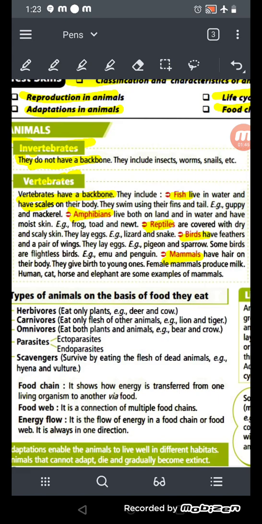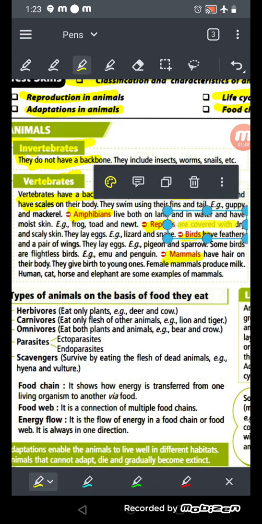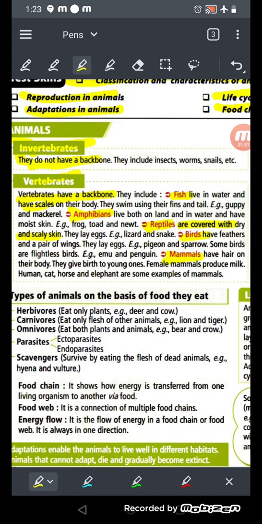Now see the reptiles. Reptiles are covered with dry and scaly skin, like the lizard and snake. Birds have feathers and a pair of wings, and they lay eggs, like the pigeon and sparrow. Some birds are flightless, which means they can't fly, like emu and penguin. They are called flightless birds.